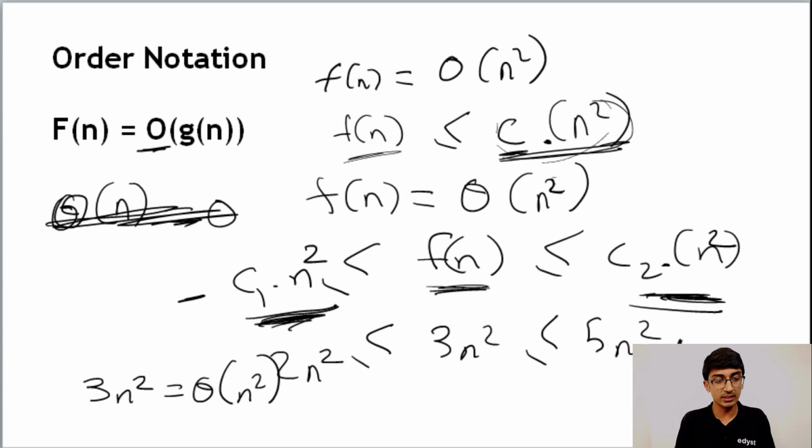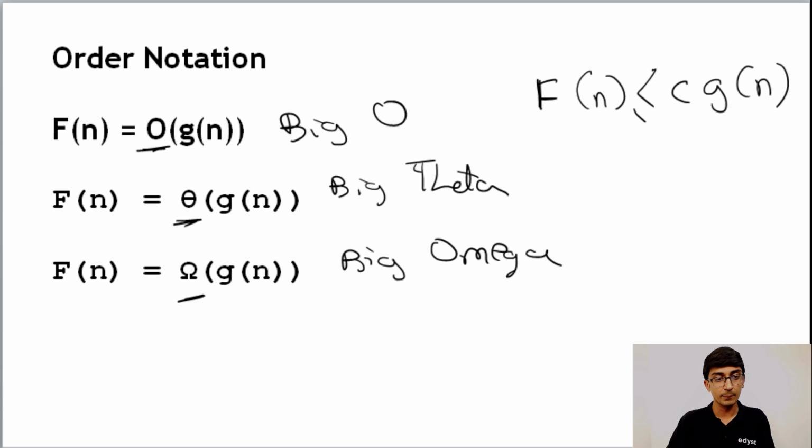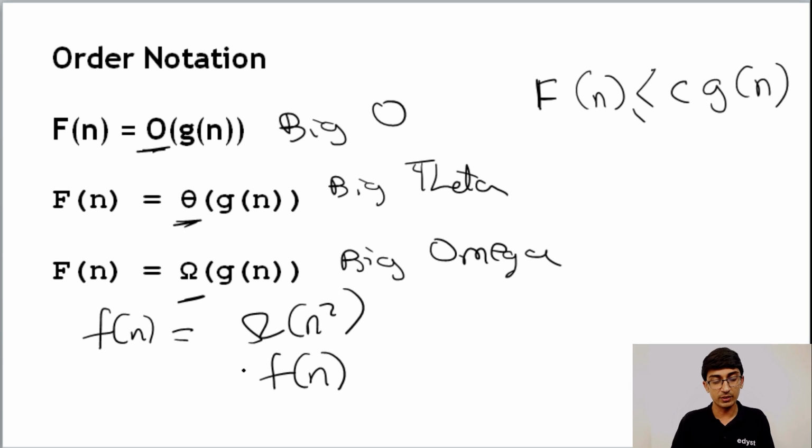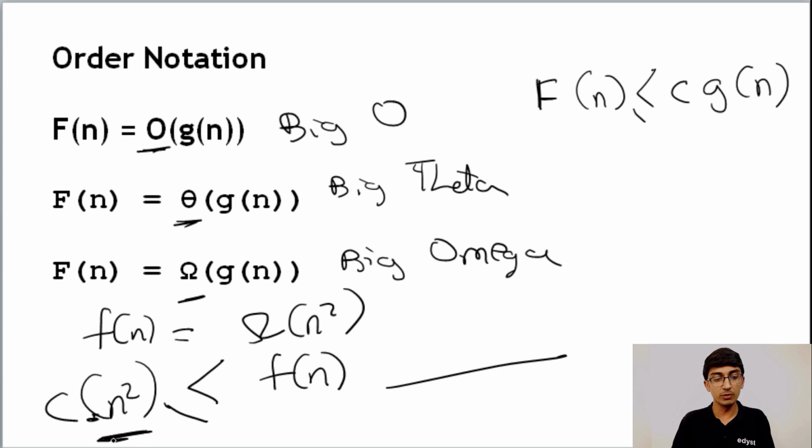The last one that we are going to do is called omega, and omega means that at best it's going to be equal to n square. Let's say f of n is equal to omega of n square. It means that there exists a c such that f of n is greater than or equal to c into n square, but the upper bound we don't know. The lower bound we know is n square.